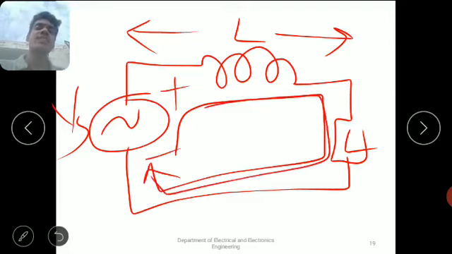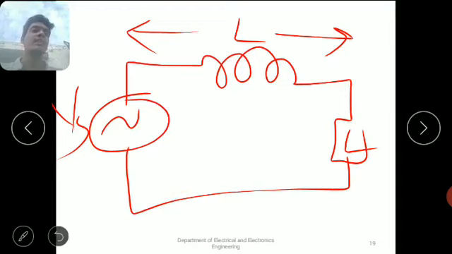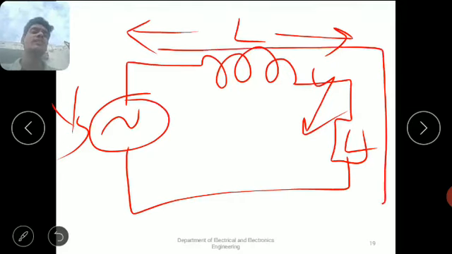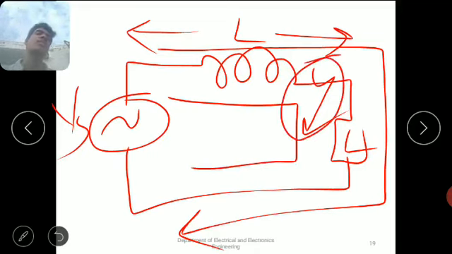If any fault occurs in the network, for example, if the fault occurs at this point, this is the symbol for fault, then the diversion of the current will change. The direction of the current will change. The actual path of the current is like this, but now the direction will change. The current flows through the fault point, not through the load.